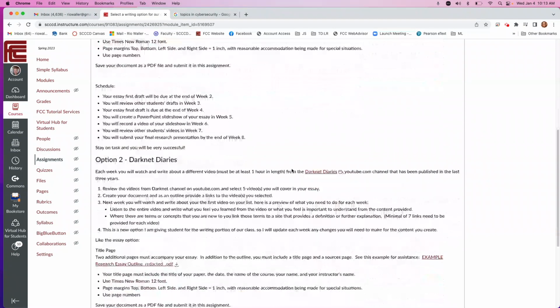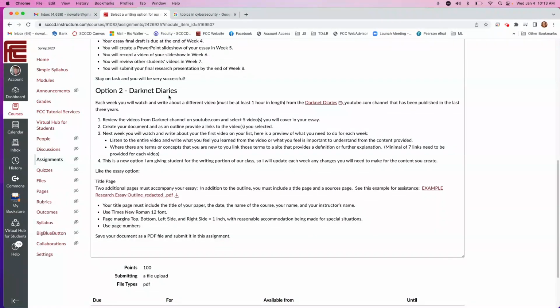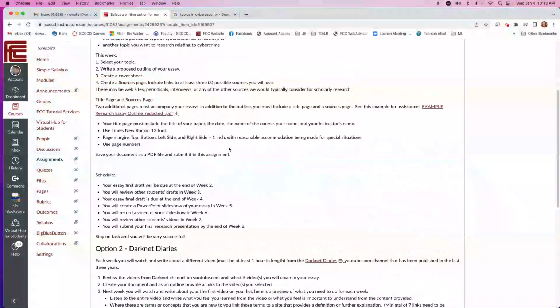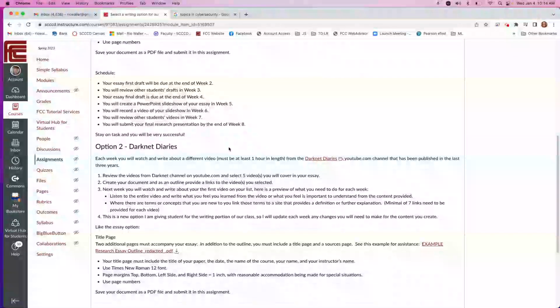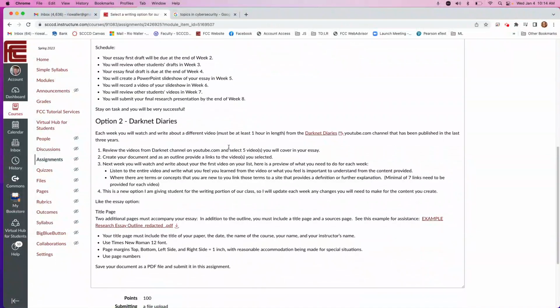So the new option I've selected this semester is option two. Again, one or the other, you don't have to do both. And at this point, you're selecting what you're going to do for the rest of the semester. Just know, unless you give me a really compelling reason, whichever one you select here will be the one you do for the rest of the semester.